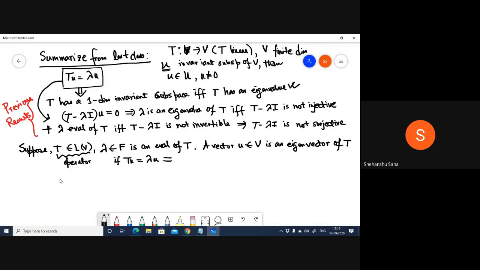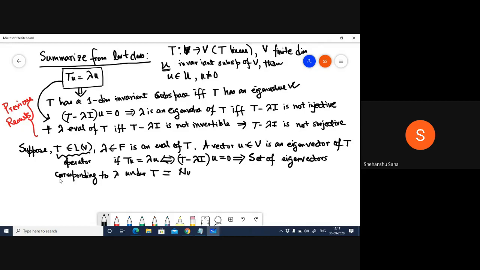Now, we know that this is equivalent to (T minus lambda I) u equal to 0, and therefore the set of eigenvectors corresponding to lambda under T is just the null space of T minus lambda I. What can we say about this?